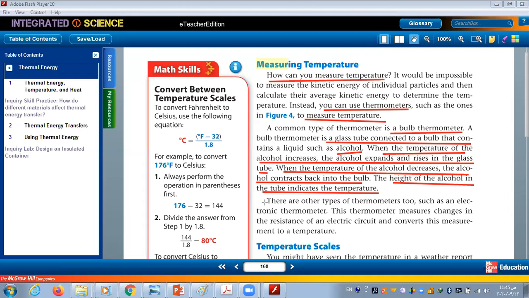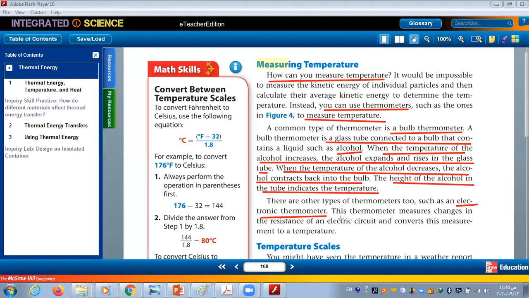There are other types of thermometers too, such as an electronic thermometer. This thermometer measures changes in the resistance of an electric circuit and converts this measurement to a temperature. Yes. So the other kind of thermometer is the electronic thermometer. You may have this digital thermometer. You can also call it a digital thermometer because it has a screen. It gives you the reading on a screen, a very small screen, giving you 35, 37, 40, and so on.